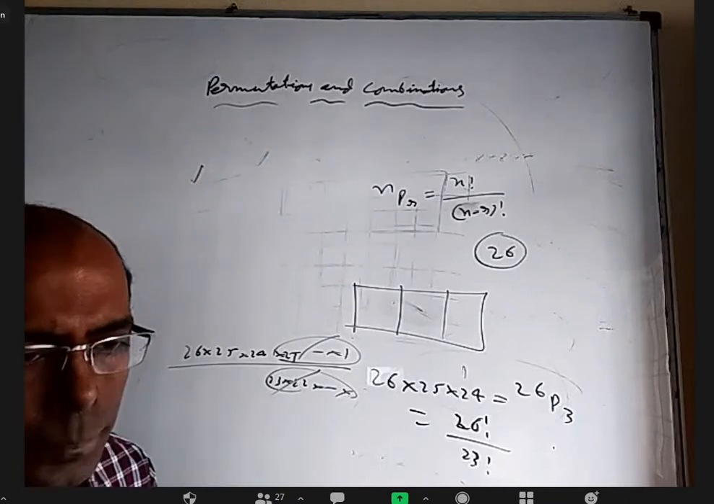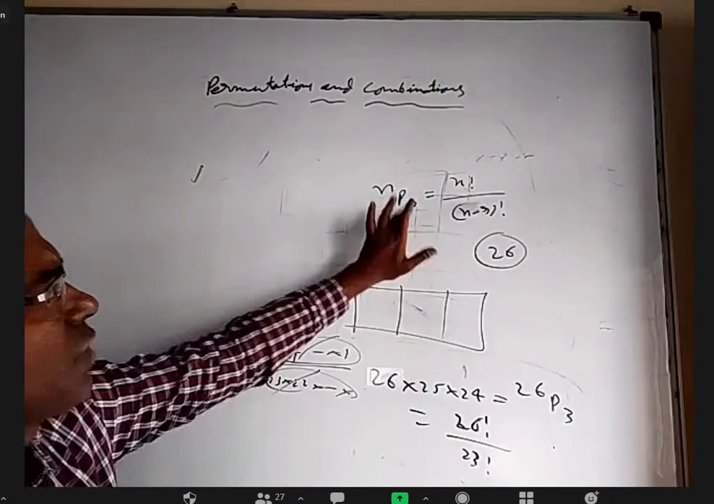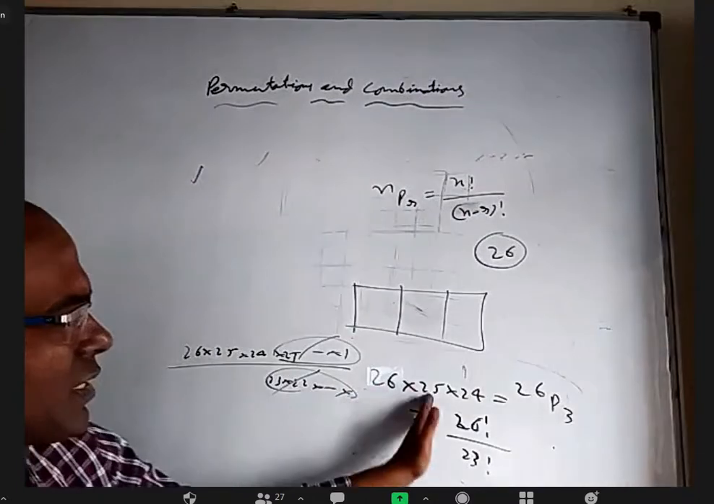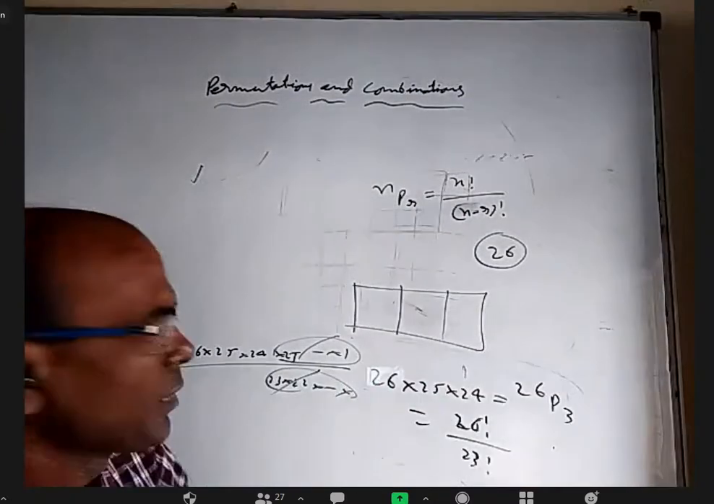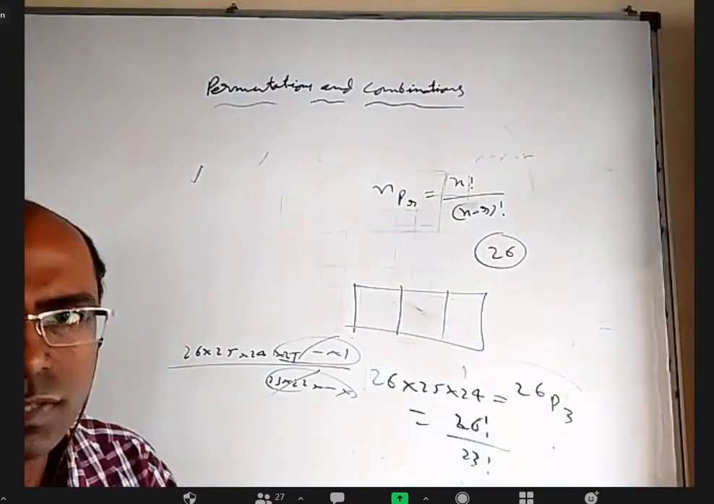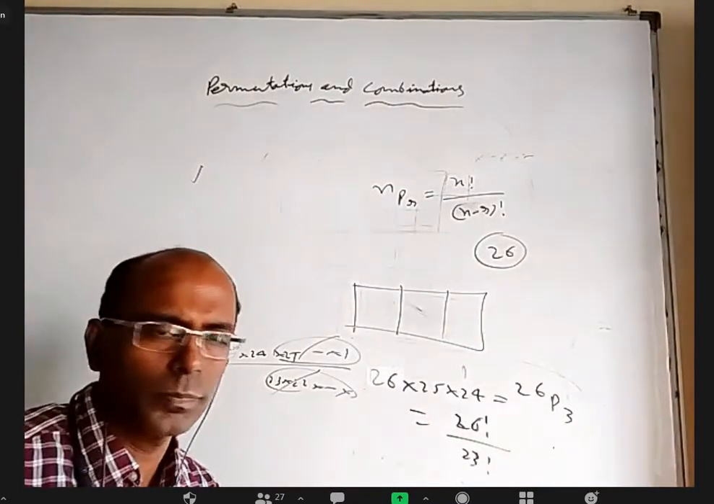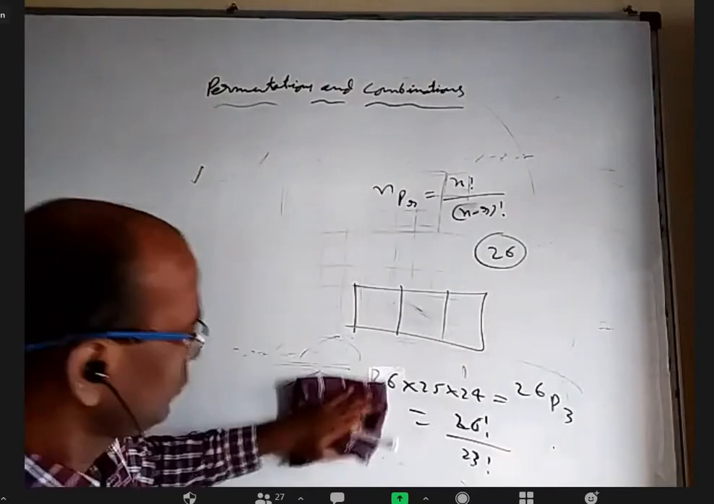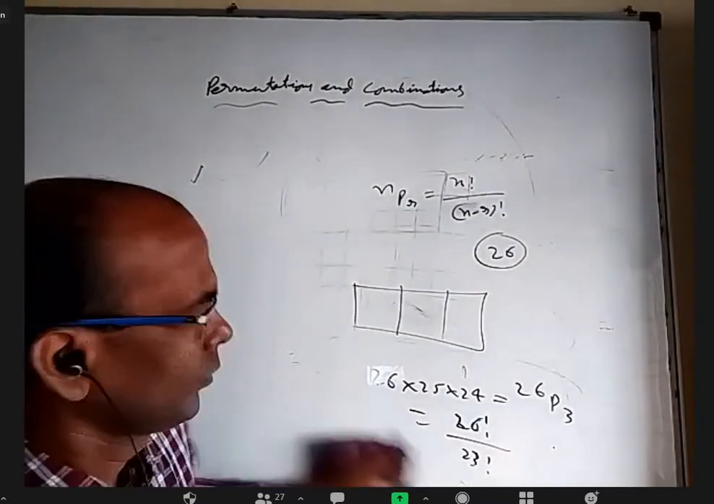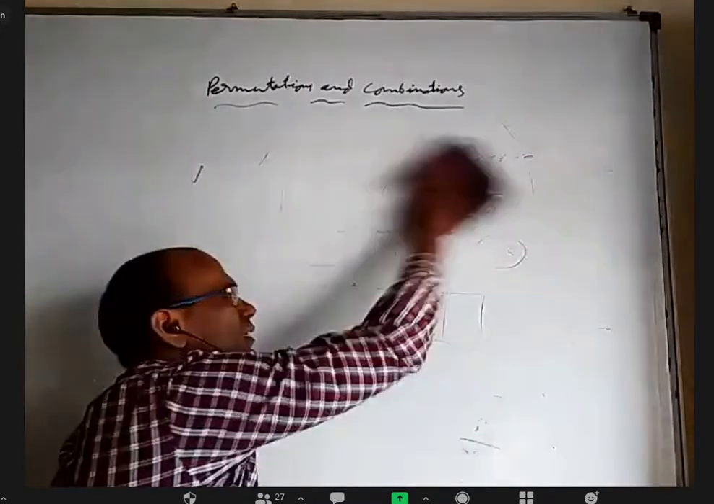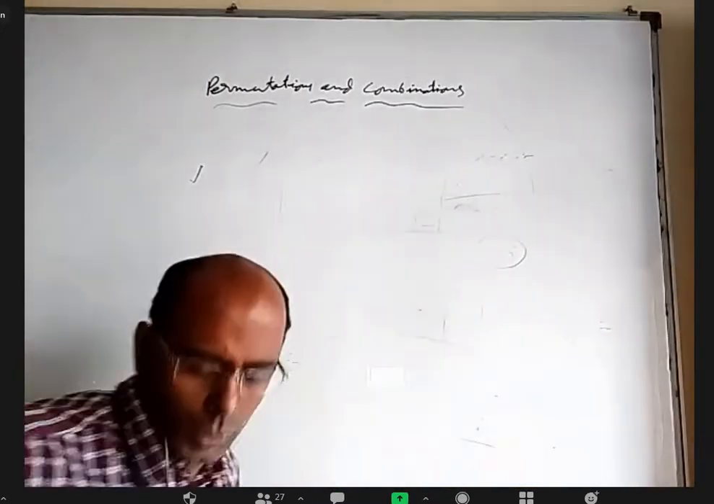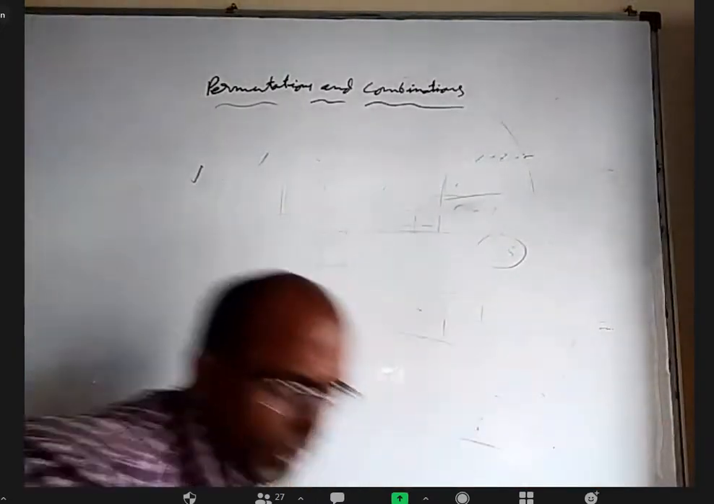Yes, sir. Okay, so this formula is not important. You should be able to write 26 into 25 into 24. That is good enough. Just in case the options are given in this symbol form, I am just telling. Otherwise, it's not so important. But still, you should know about this. So I'll tell a little bit about this nPr symbol and then come back. Some of you know about factorial before and some of you don't know.